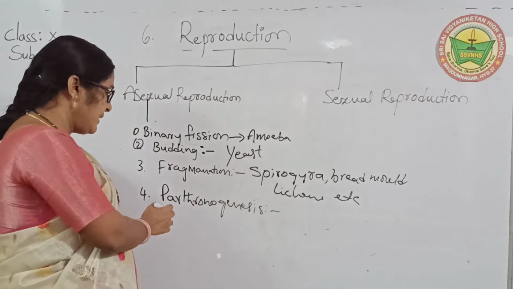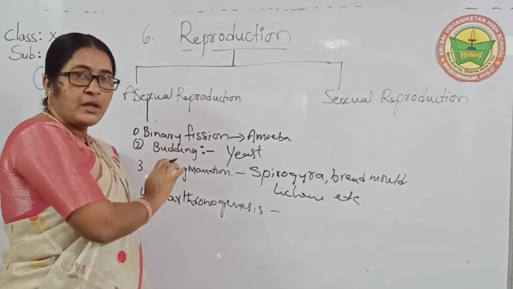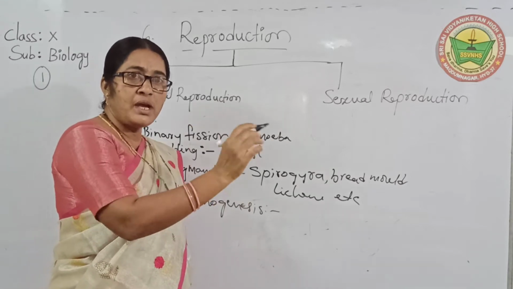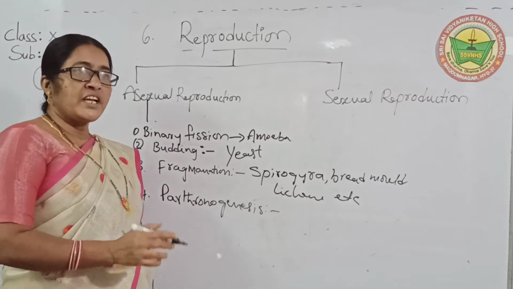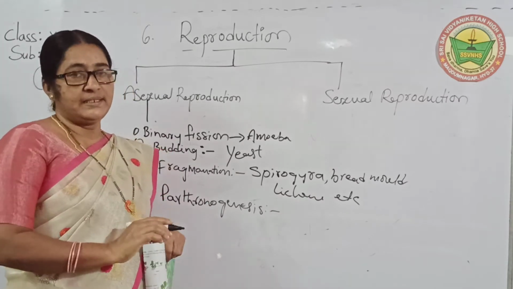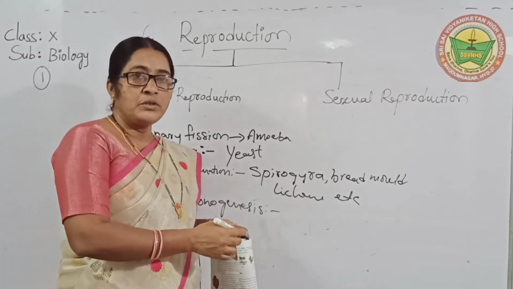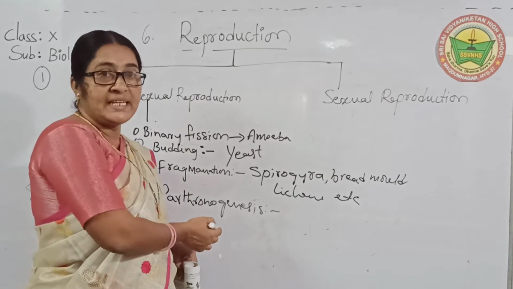In which method is this? Parthenogenesis. They do not stay permanently sexual; they drop from sexual to asexual. Sexual reproduction means fertilization, and when fertilization occurs those cells form a zygote. But here there is no fertilization.